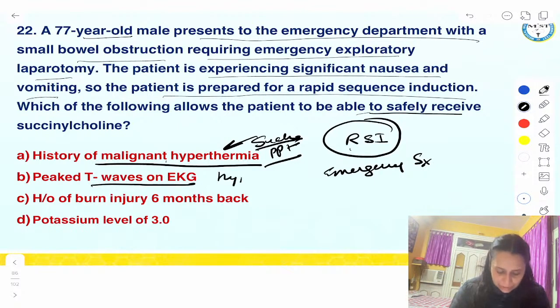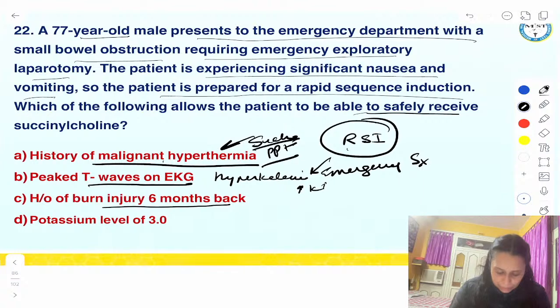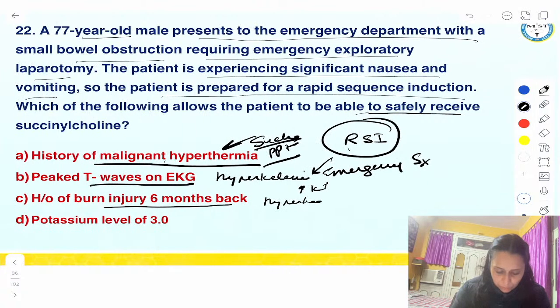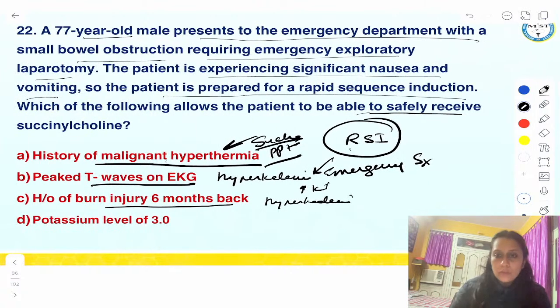Peaked T wave means the patient has hyperkalemia. Succinylcholine increases potassium, so we will never use succinylcholine. History of burn 6 months back. Well, in a burn patient, it can cause more, exaggerated hyperkalemia. We will not use succinylcholine. In potassium level 3, we can use succinylcholine. It's a normal potassium level. So here we can safely give succinylcholine to the patient.